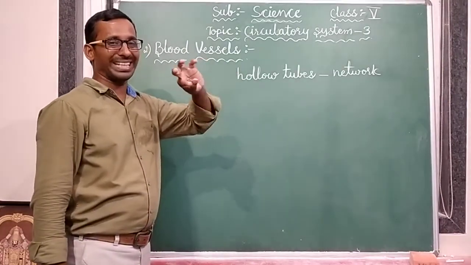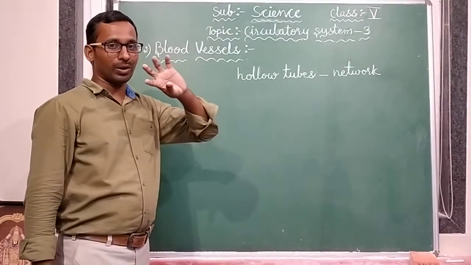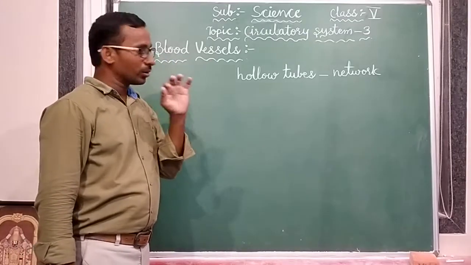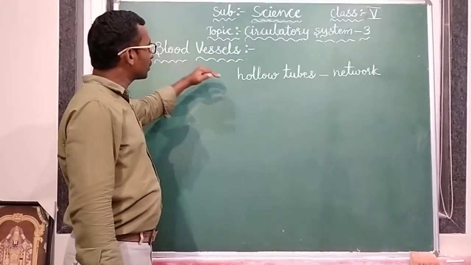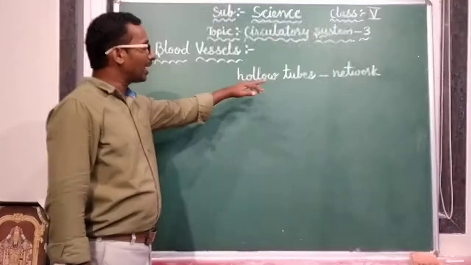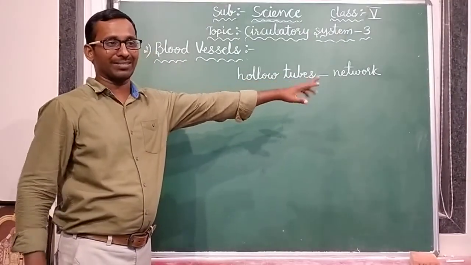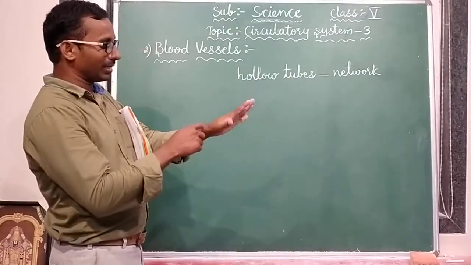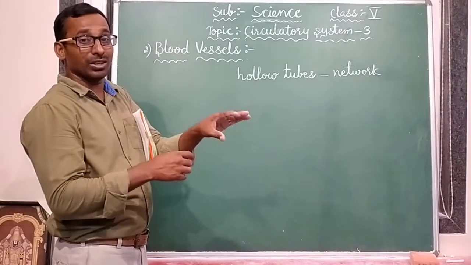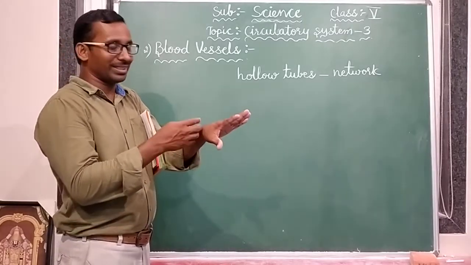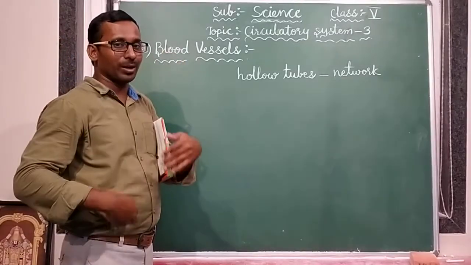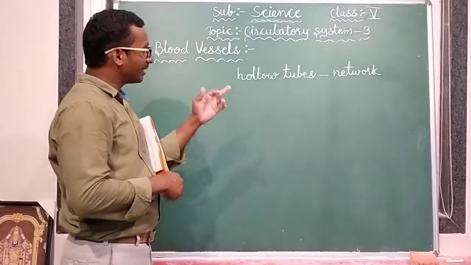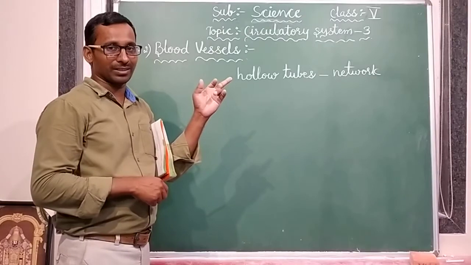Hollow tubes means gaps. Do you know water pipe? How is there inside? Gap is there. That is called hollow. So in the same way, blood vessels are also hollow tubes. They form a network in our body. Network means zigzag. If you see here, blood vessels are there. Generally we are seeing, those are very thin. If you see their hand, their body, zigzag tubes are appearing outside. So they form a network.